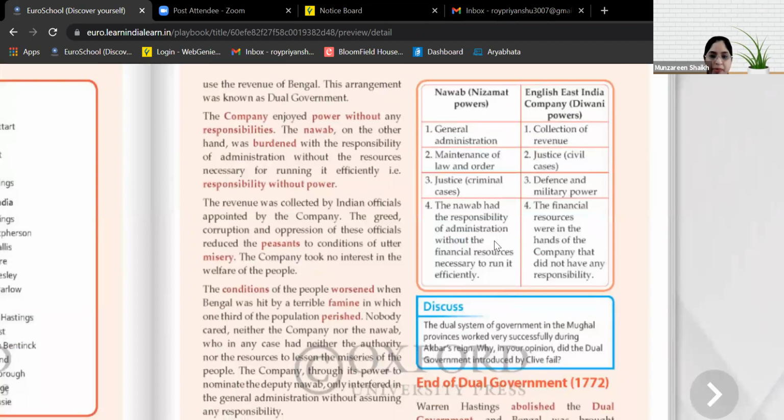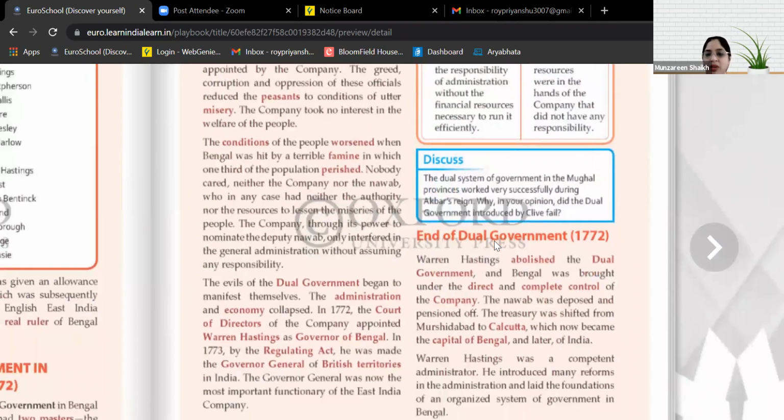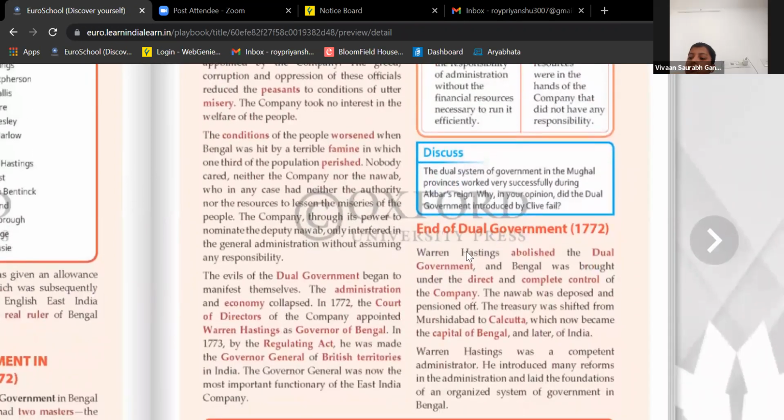Okay, fine, no problem. So now let's see how this dual government ended. We have already seen the end started because Bengal was hit by famine, right? And the economy of Bengal had completely collapsed. The administration had collapsed. Neither the company nor the Nawab could do anything. The company could have done something, but did not. Now let's see how this dual government ended in Bengal.